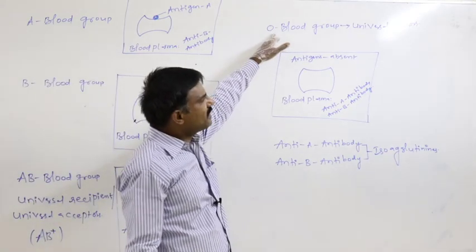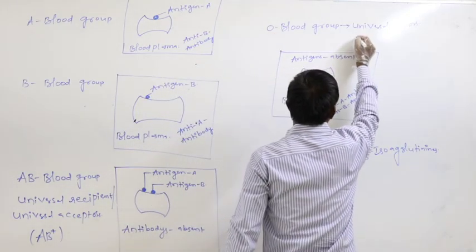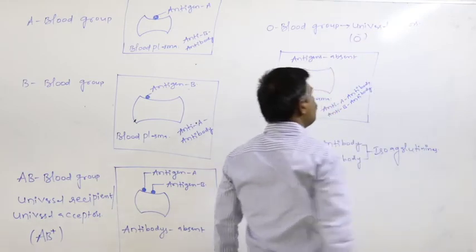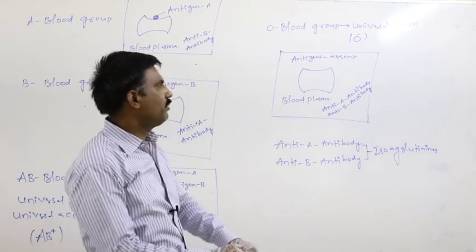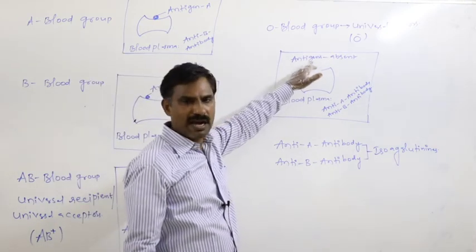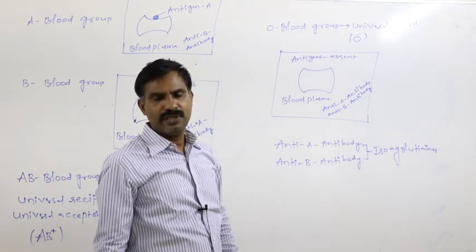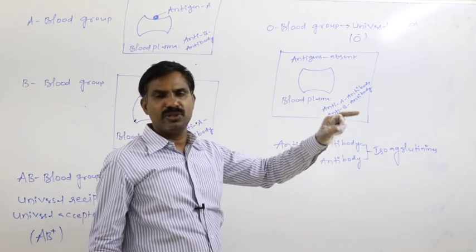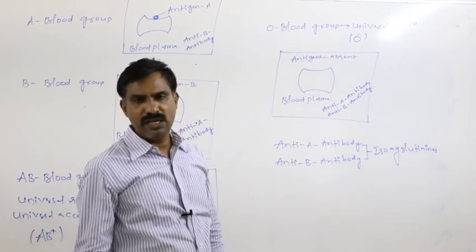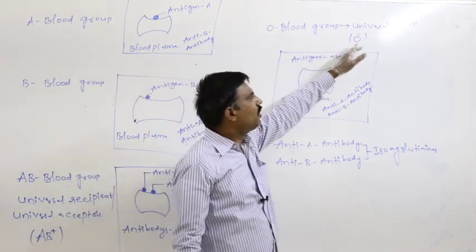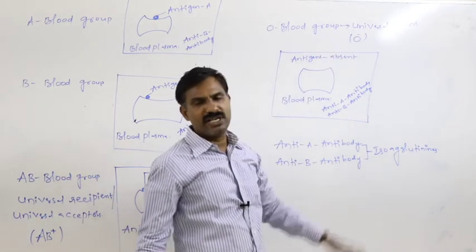O blood grouped persons, specifically O negative, are said to be the universal donors, because due to the lack of antigen on the surface of the RBC membrane, they can donate blood to all other blood grouped persons very freely.